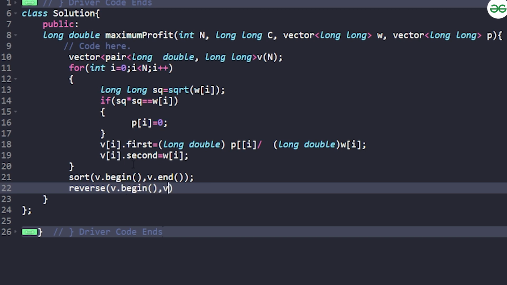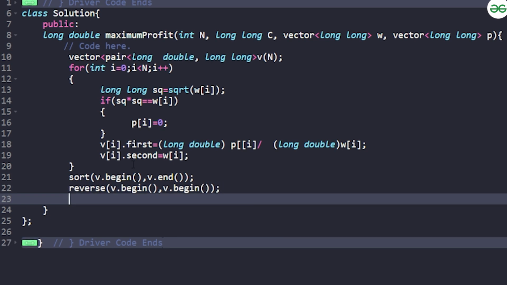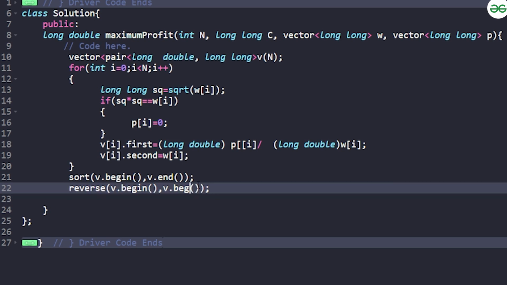And after you have reversed it, every pair that you will be considering from the starting will have the maximum per unit profit, right? So that's how you will be considering. You need to be greedy, right? V dot begin and v dot end, sorry, this part.